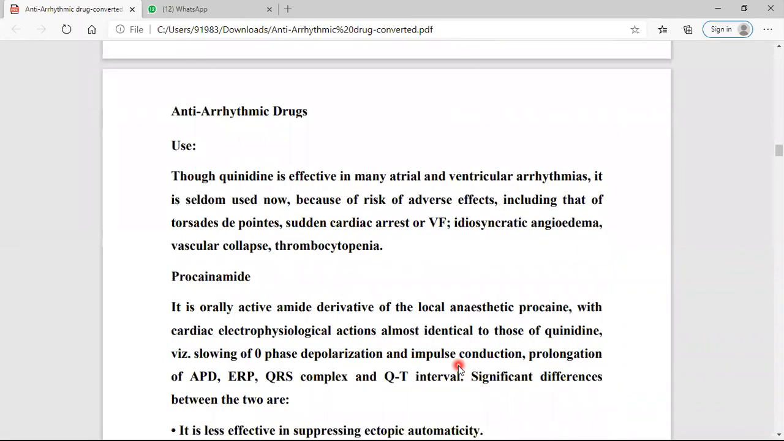Now, what is the use? Because this drug causes many side effects, it is useful in atrial and ventricular arrhythmia, but it is now seldom used. It is not used nowadays because of other drugs, and because of adverse effects such as torsade de pointes, which is the twisting of T waves, sudden cardiac arrest or ventricular fibrillation, idiosyncratic angioedema. Angioedema means swelling of lips, vascular collapse, and thrombocytopenia. Thrombocytopenia means a decrease in platelet count, and due to that it is now seldom used.